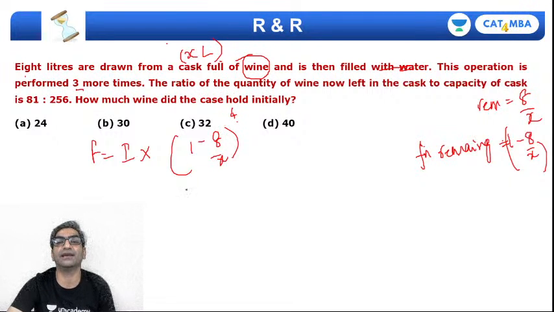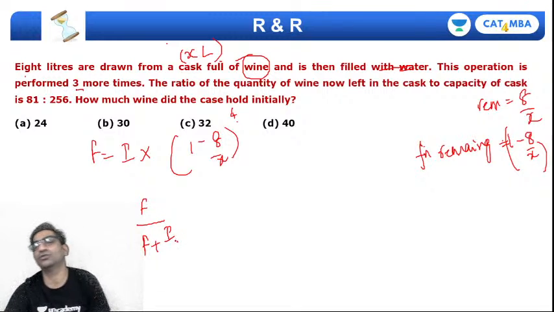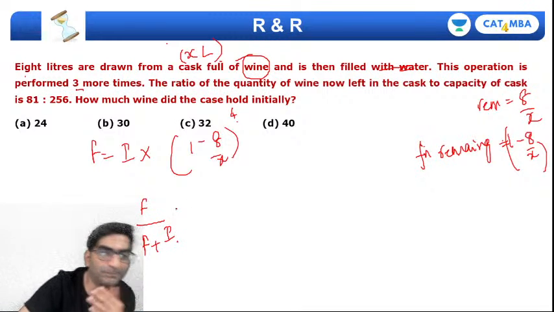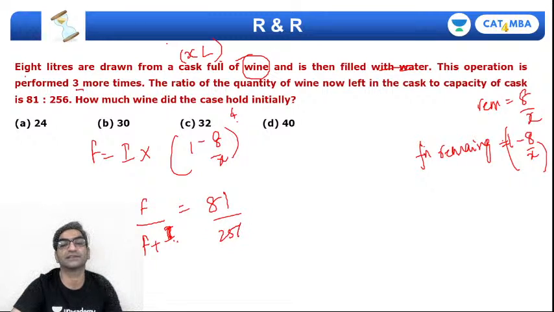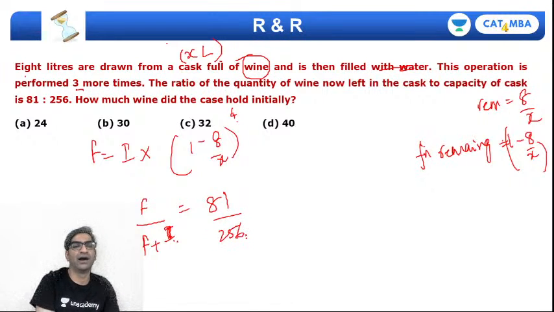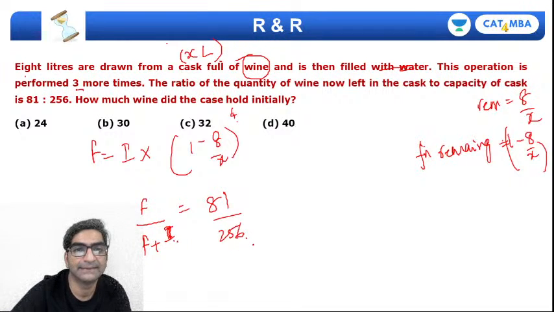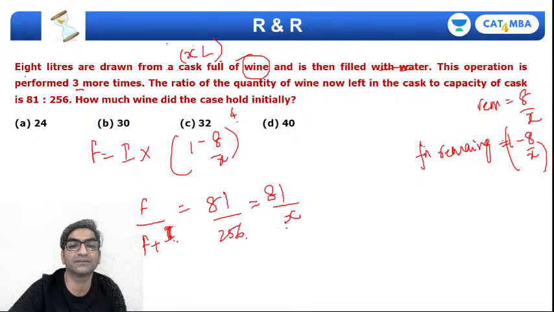I'll take stock of this. The ratio of wine left in the cask, so final wine, to the capacity of the cask, right? Capacity of the cask will be final plus initial, because together their volume will remain a constant. So F by F plus I is given to me as 81 by 256.